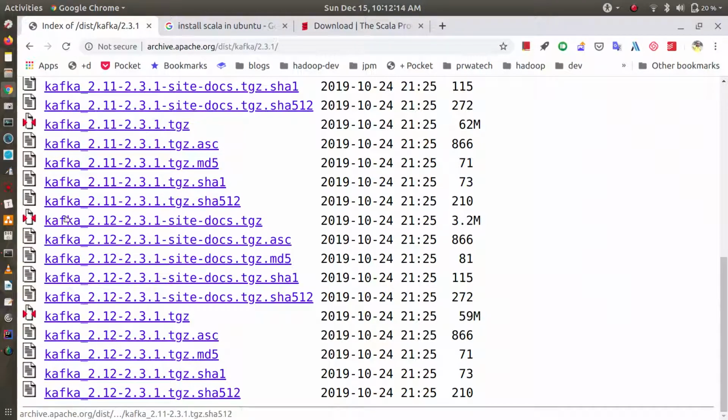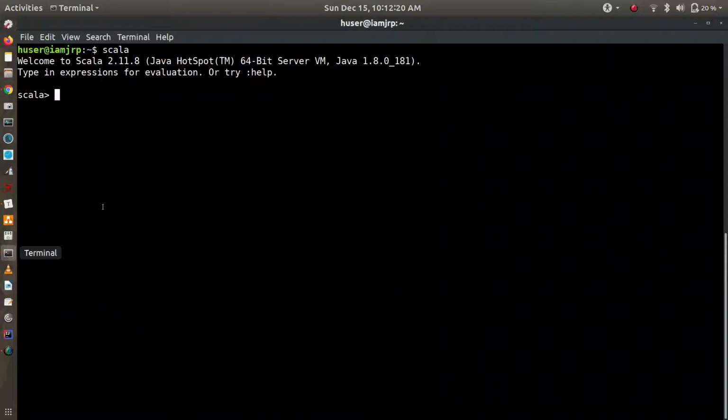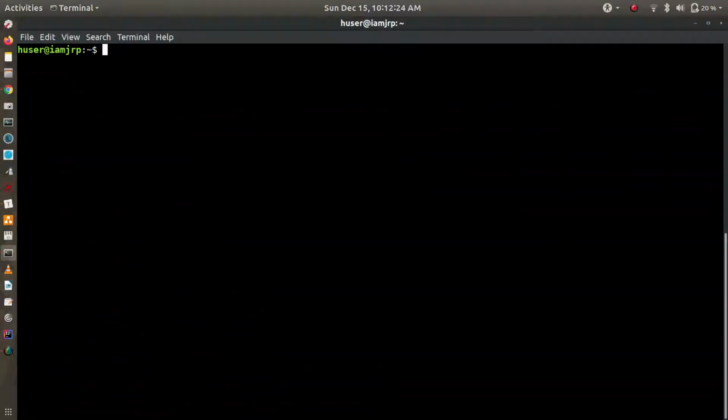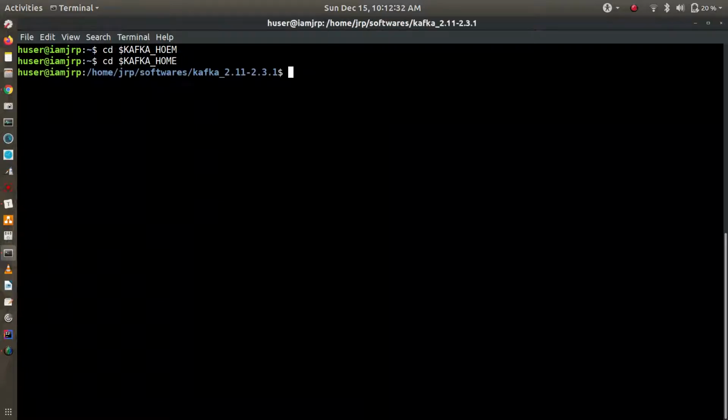I have already downloaded this file and kept it here, you can see, and I have extracted it to this directory.